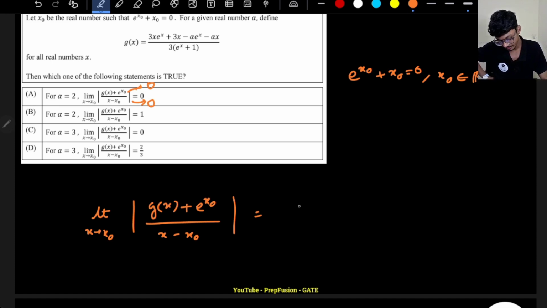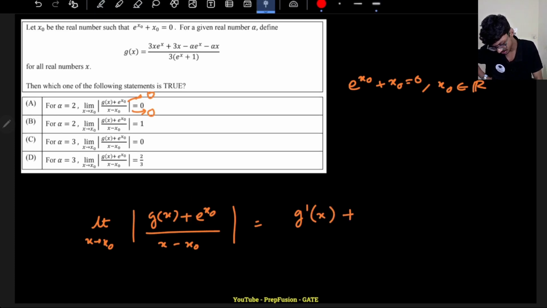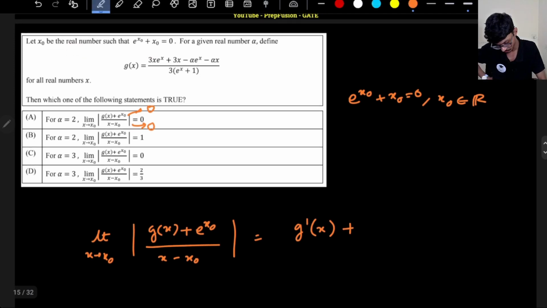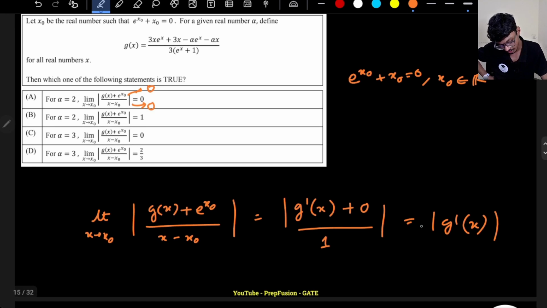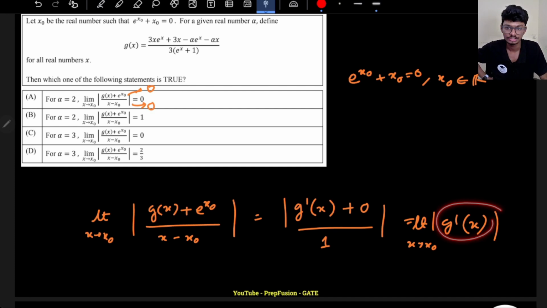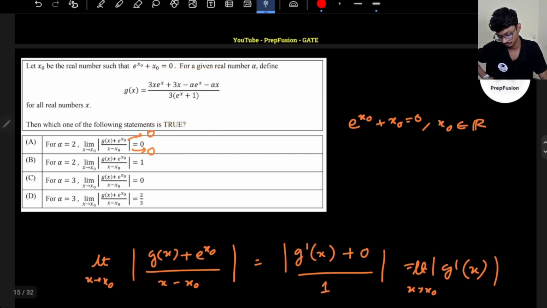What does L'Hopital's rule say? Differentiate the numerator and denominator both. So this will be g dash of x plus, remember x naught is just a constant number, so this will be 0, divided by the differentiation of the denominator, which is 1, as the differentiation of x is 1 and of x naught is 0. So basically they're asking me to find the limit of g dash of x as x tends to x naught. So I have to find the differentiation of g of x. Will I be able to compute it? What is g of x basically?